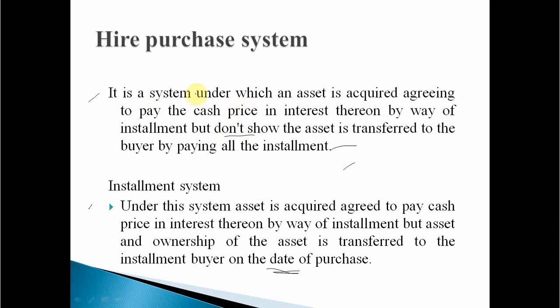Only one difference is there. See here, in hire purchase system, the ownership of the asset is transferred after the last installment, but in installment system, the ownership of the asset is transferred on the date of purchase itself. Other things are the same. Here also cash price and interest are involved.